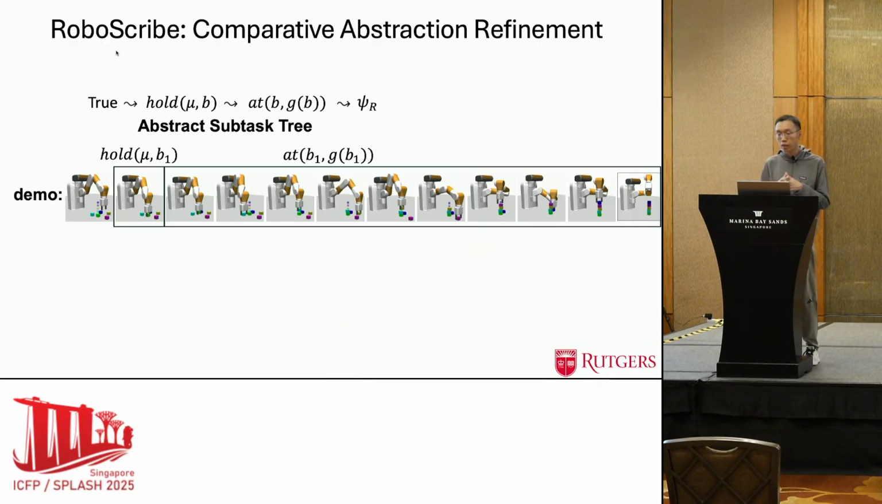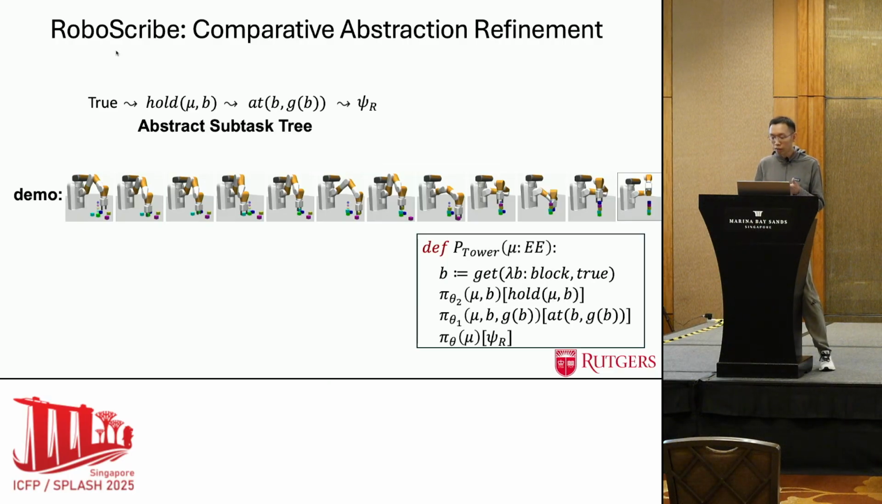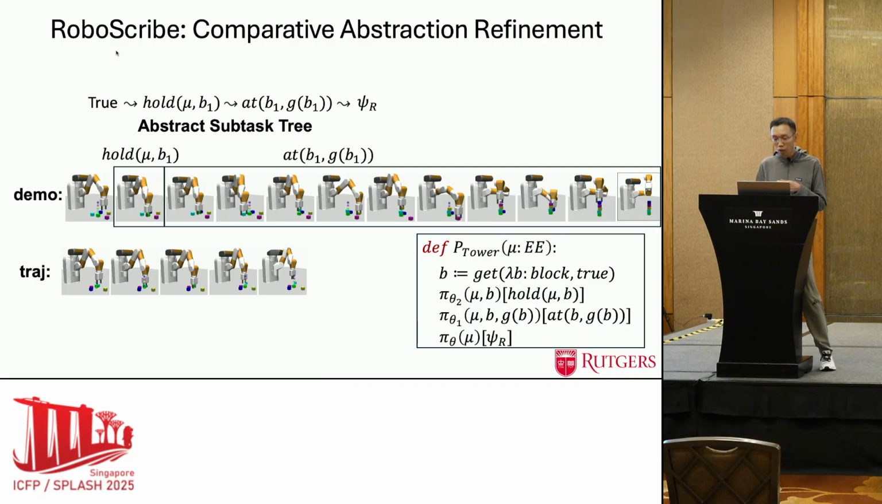Then we recursively update the initial abstraction, and the new program derived from the updated abstraction uses a neural policy pi theta 2 to first grab an object, and then uses pi theta 1 to move it to the goal position, and then uses another neural policy pi theta to handle the remaining objects on the table. At this time, the program is able to at least put one block onto its goal position.